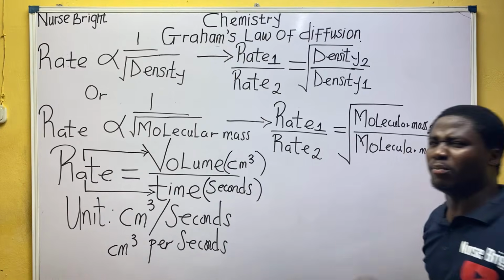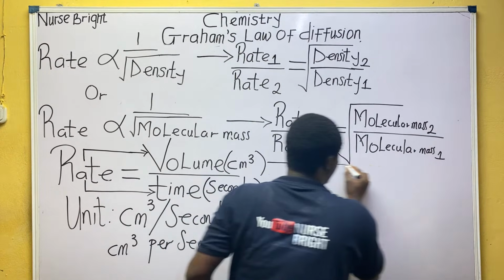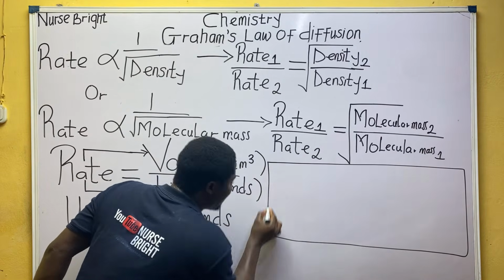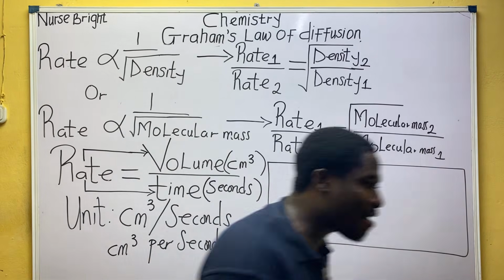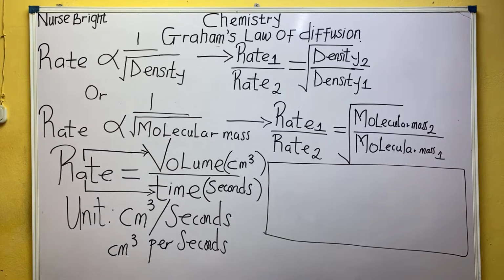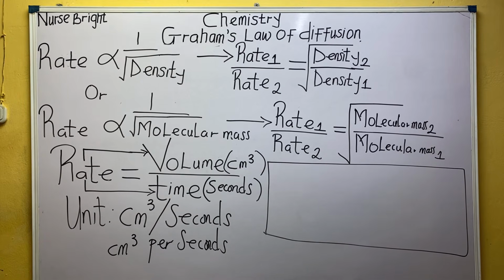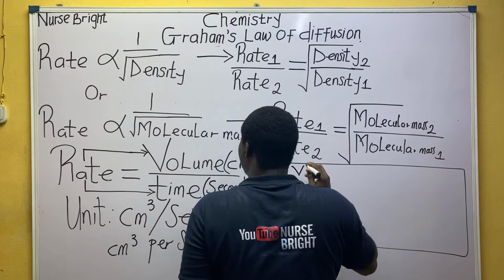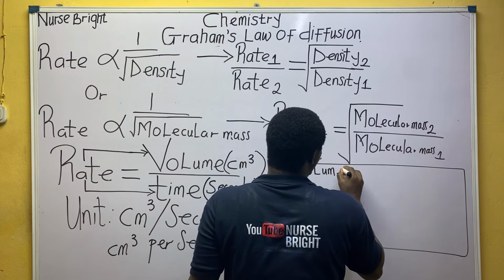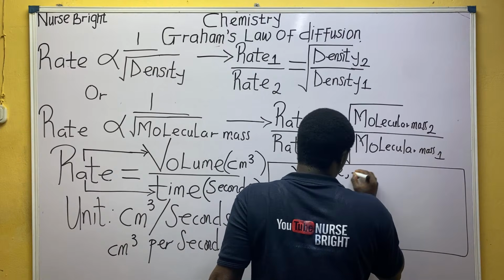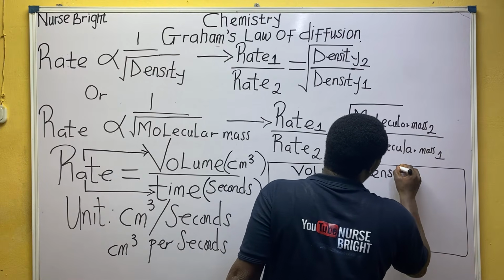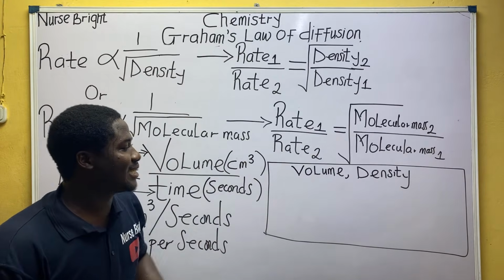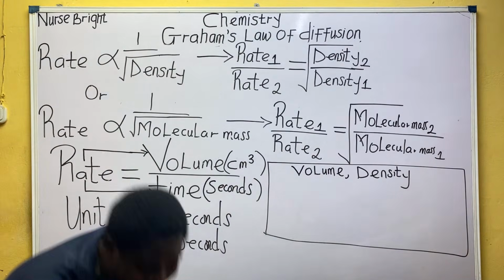Because I want to do something now on the board. Everybody listen to what I'm about to say. In this part of this box, I'll be writing some formulas. The first formula I want to write is the formula that relates volume, because the JAMB exam does set questions on this. It is a formula that relates volume and density.